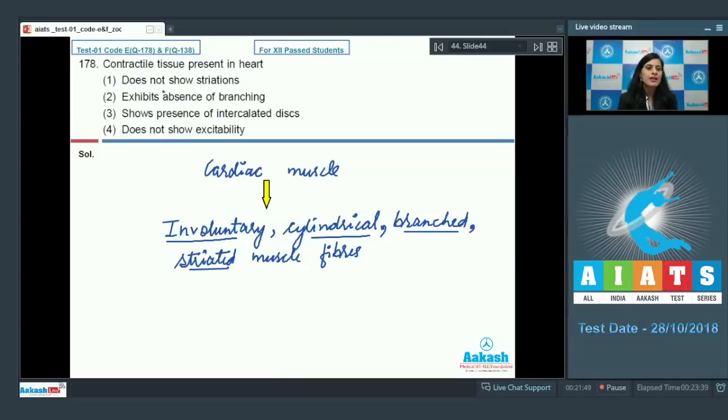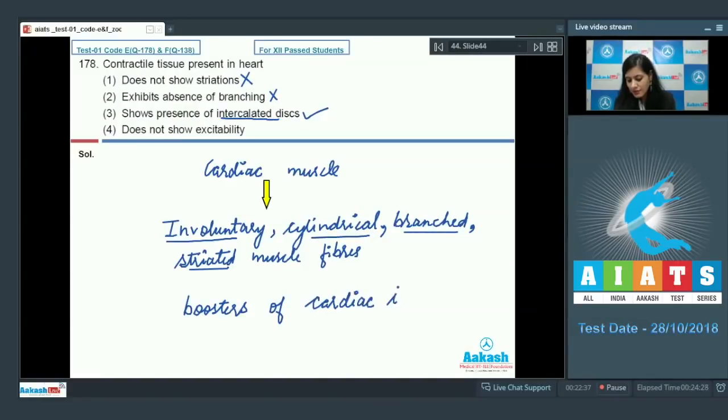The very first option given is does not show striations, and this is an incorrect option, because cardiac muscle fibers are striated in appearance. The second option given is exhibits absence of branching, and this is incorrect, because cardiac muscle fibers are branched. The third option given is shows presence of intercalated disc, and this is a correct option, because it is this intercalated disc which functions as booster of cardiac impulse.